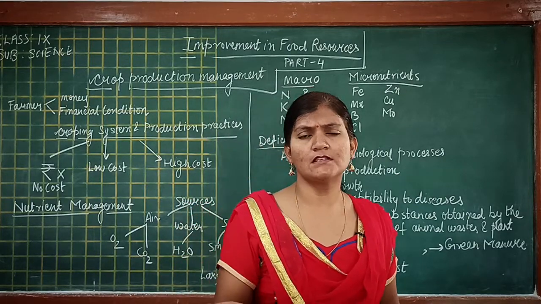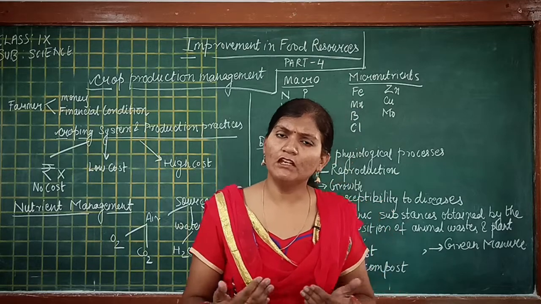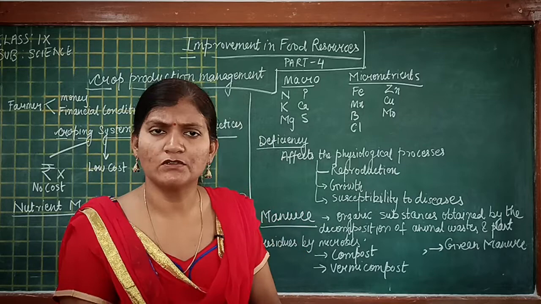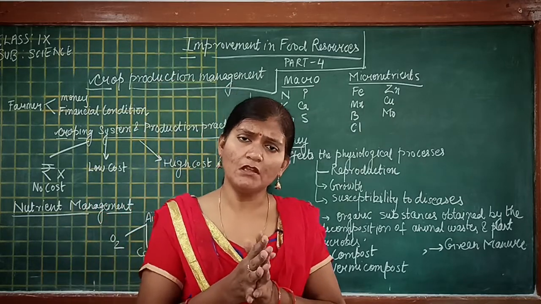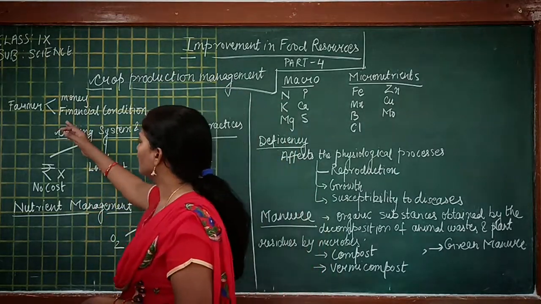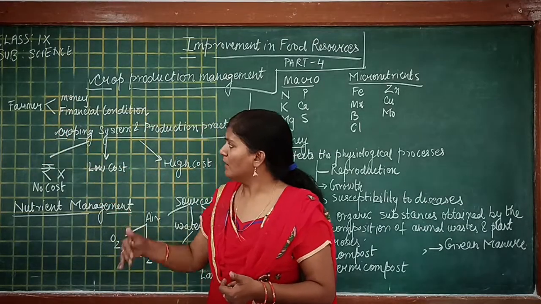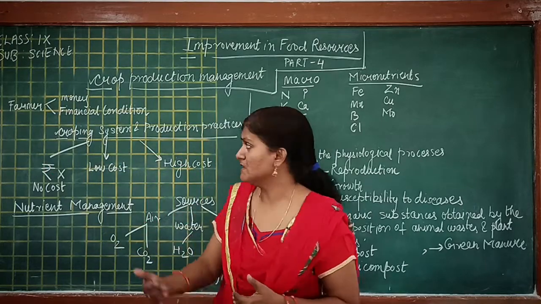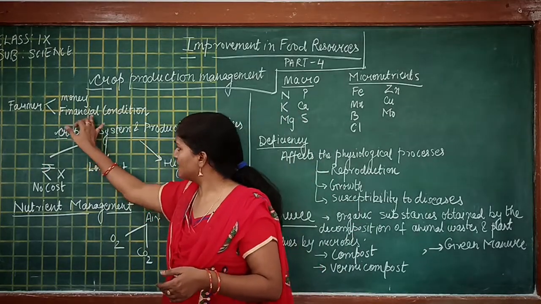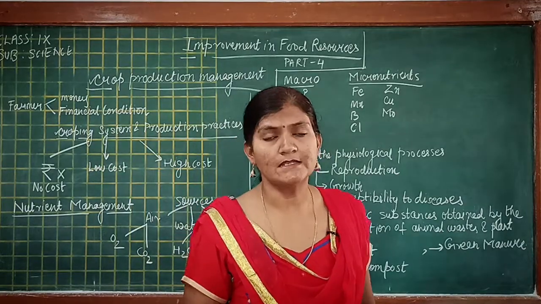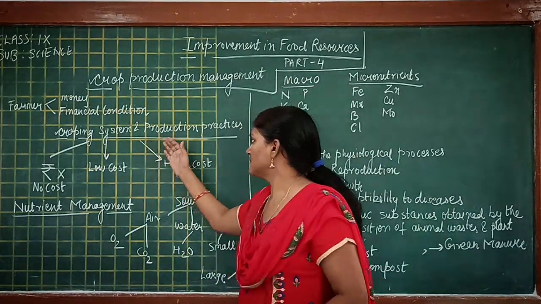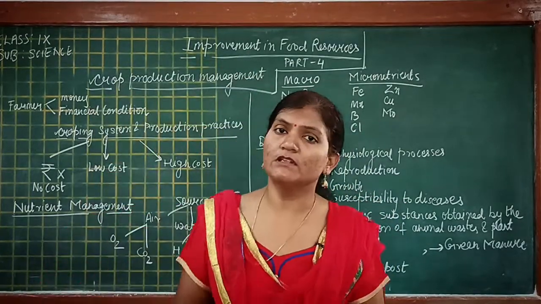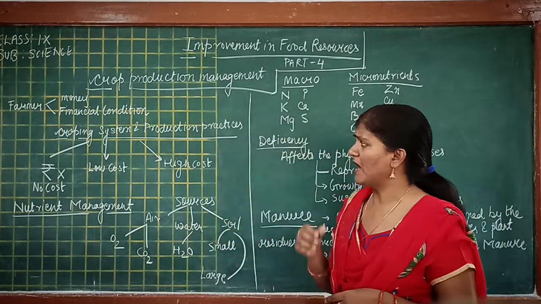Obviously, if a farmer is small, or if the income of the farmer is less, then he will have less agricultural land. The financial condition of a farmer decides the cropping system and production practices which are followed in our country. Students, let us see how it happens.